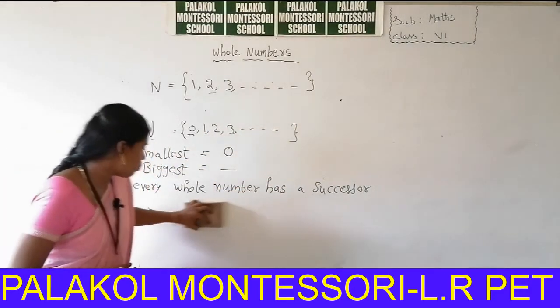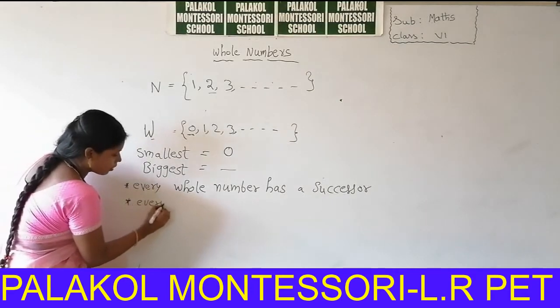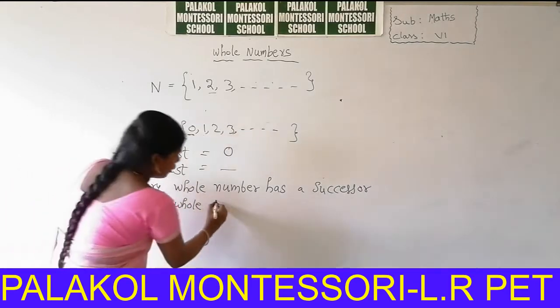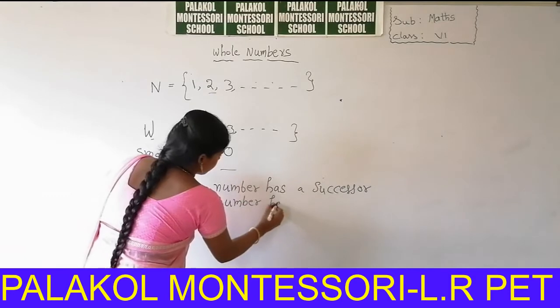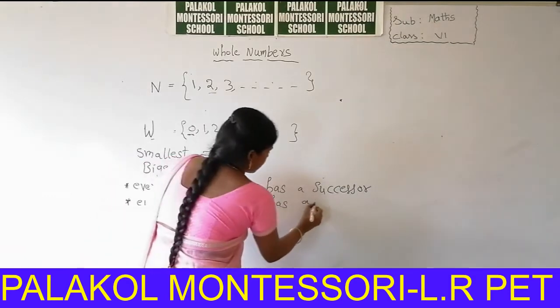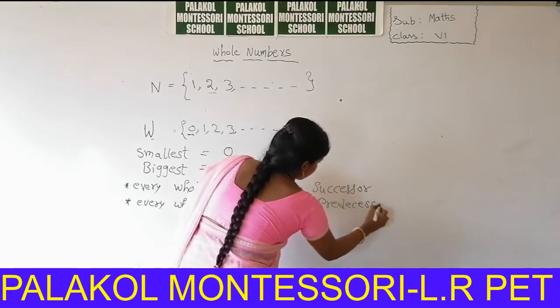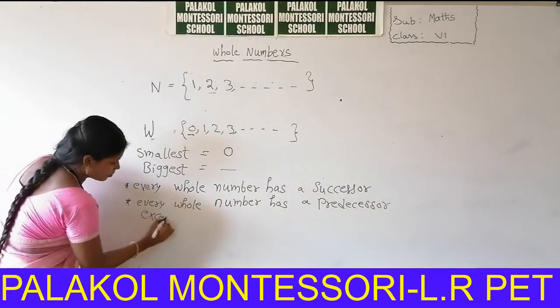But in the case of predecessor, every whole number has a predecessor except 0.